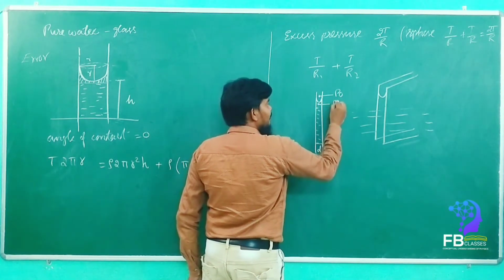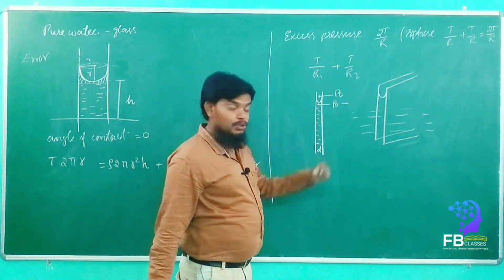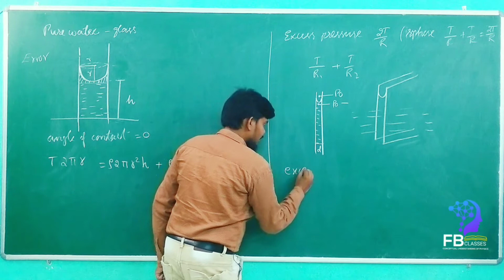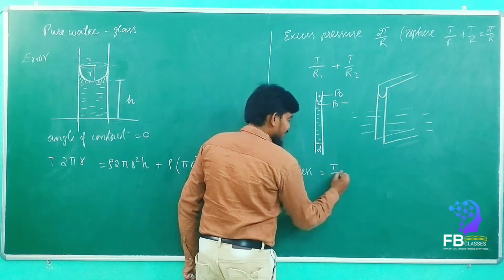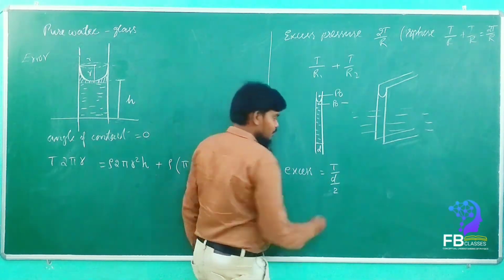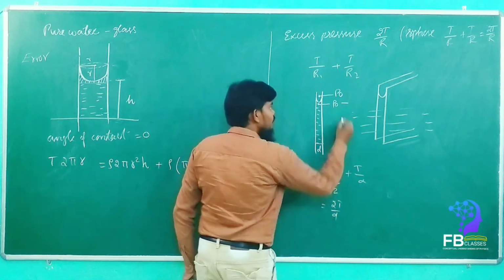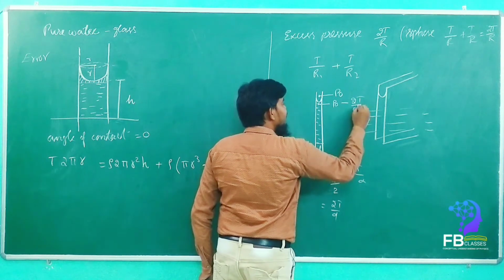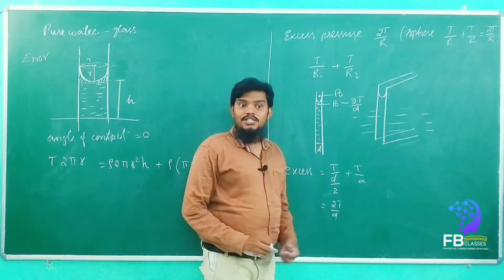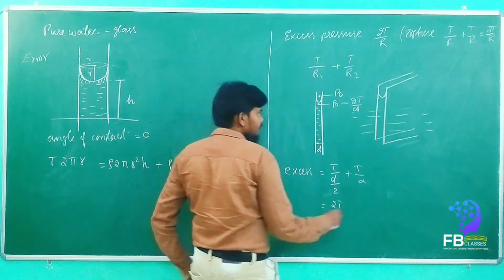How much is the pressure just here? P naught minus excess pressure, 2T by R. What is the excess pressure here? Excess pressure is equal to T by (D by 2) plus T by infinite, since the radius is D by 2. How much will it come? 2T by D. So the pressure is P naught minus 2T by D. This total is equal to the weight of the liquid column, rho g h.